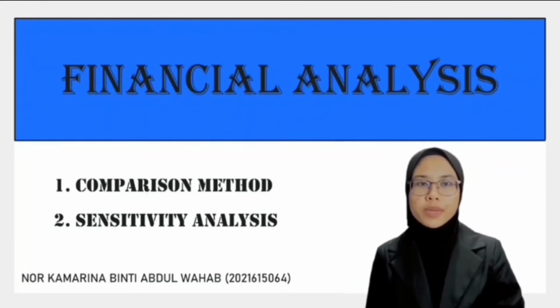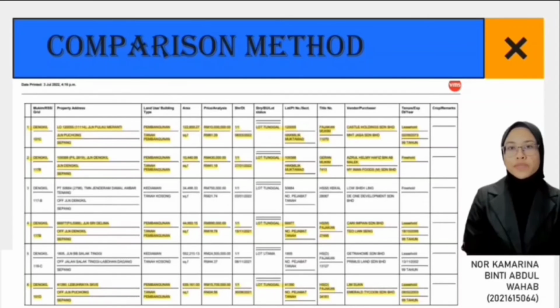My name is Kamarina. My metric number is 2021615064. So today I will present about the final analysis, which is in the term of comparison method and also sensitivity analysis. So for the financial analysis, we start with the comparison method to derive the land value.